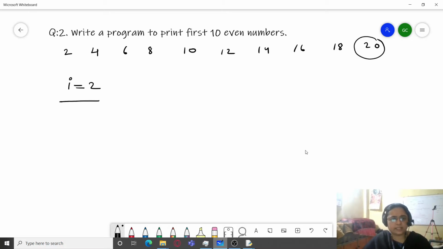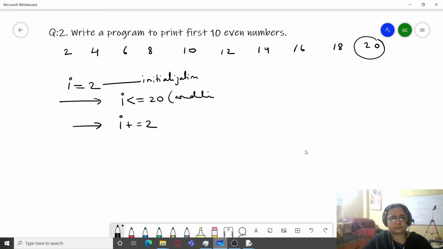And in the condition I will take till the time I is less than or equal to 20. It has to continue doing so, and I will increment the value of I by 2. So this will be my initialization, this will be my condition, and this will be my update expression.